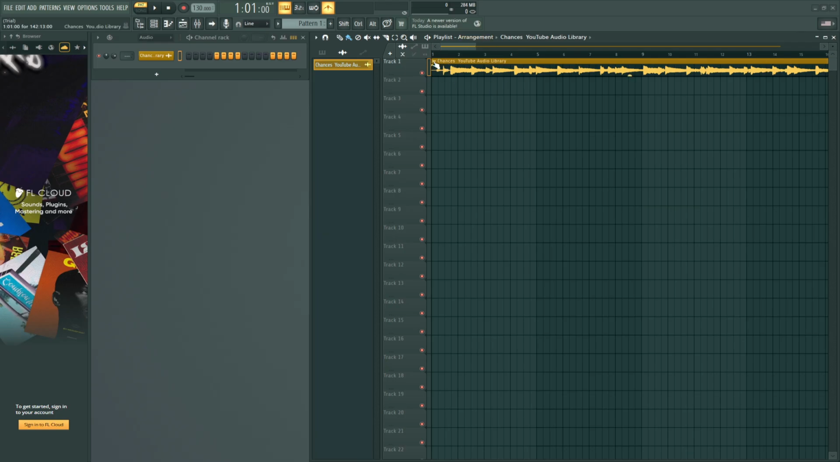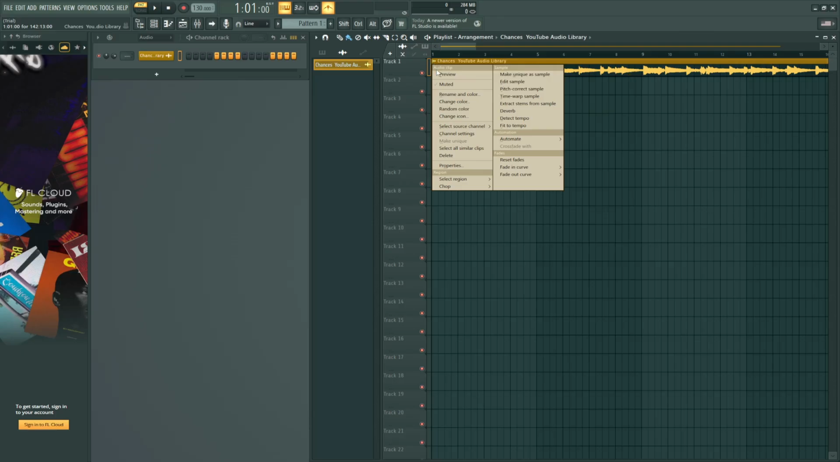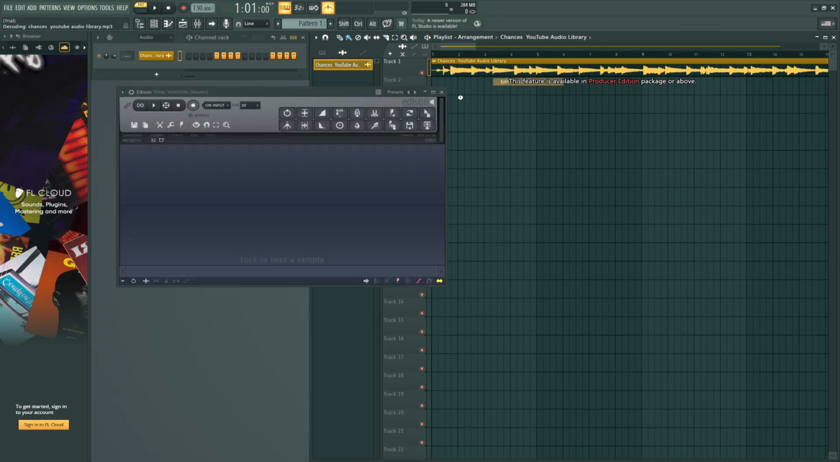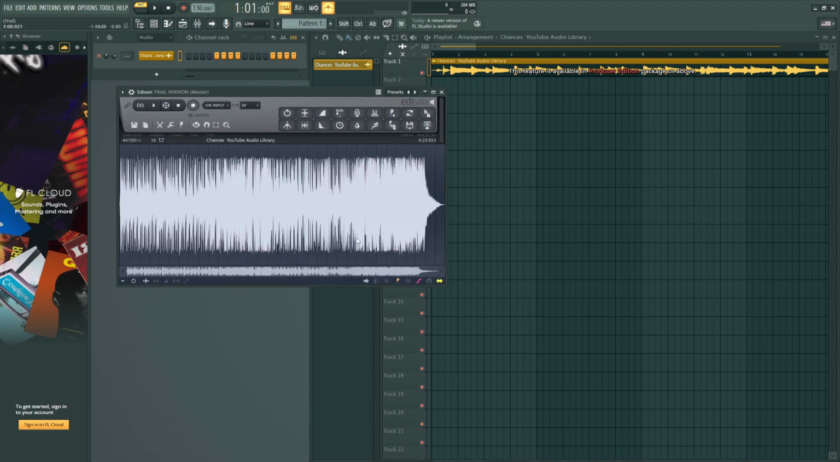When you see it, right-click directly on the clip and choose Edit Sample. This opens the file inside Edison, FL Studio's built-in audio editor, where we'll do all the noise reduction.